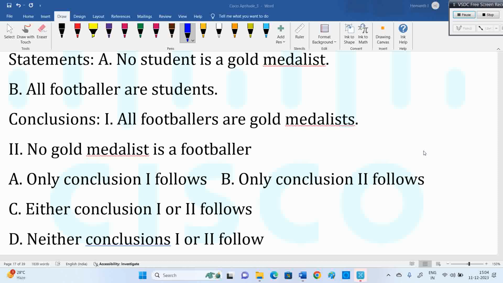The second one says no gold medalist is footballer, no footballer is gold medalist, both the same. No X is Y, no Y is X, both same. X not connected to Y means Y not connected to X. Because of these two properties, people may think about either or.